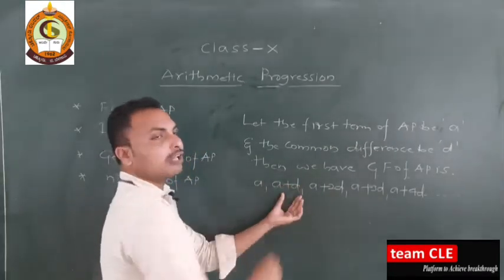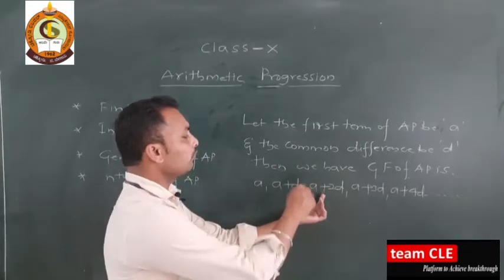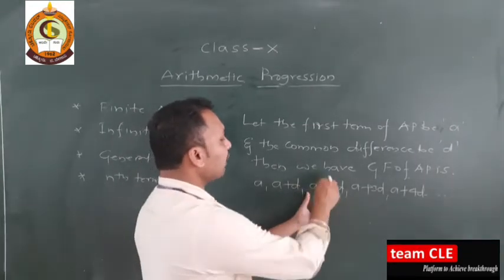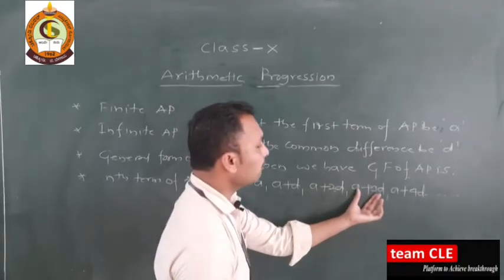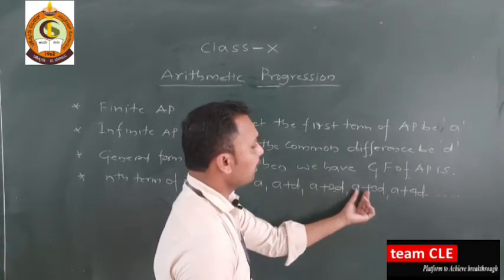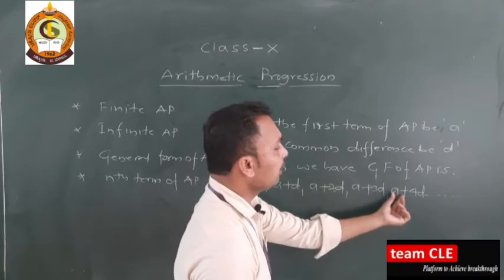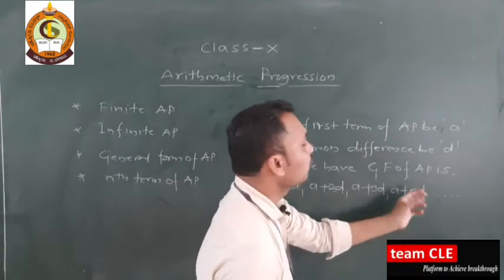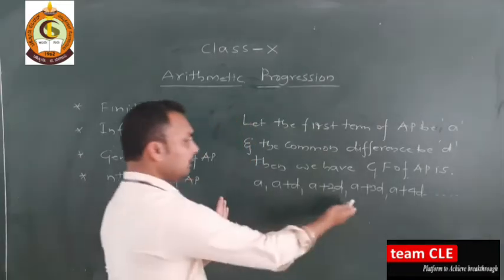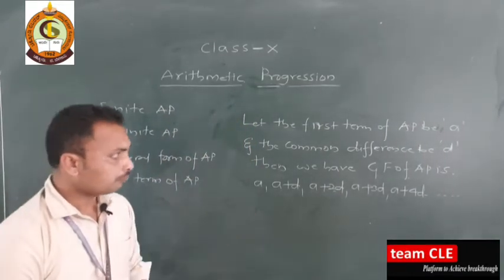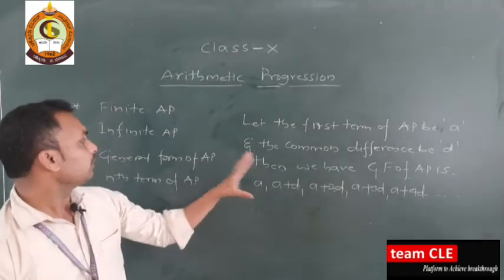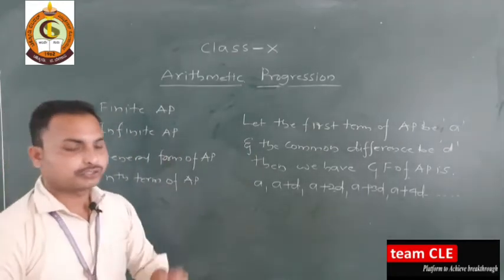Then you add 2 times the common difference, then 3 times, then 4 times. This is the general form of an arithmetic progression. I hope you understood it.